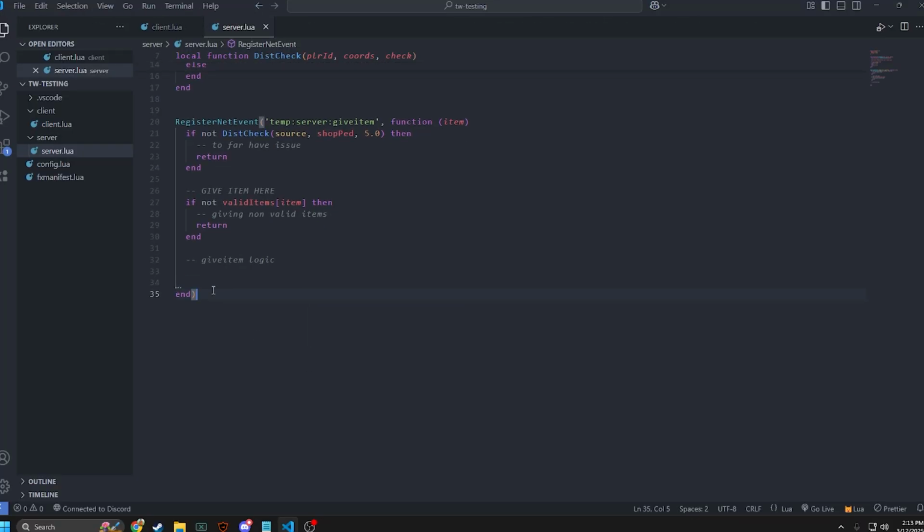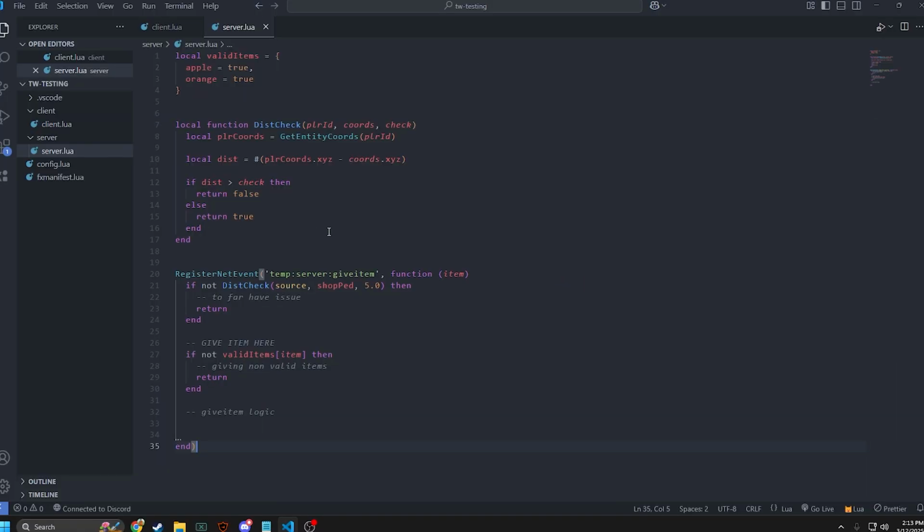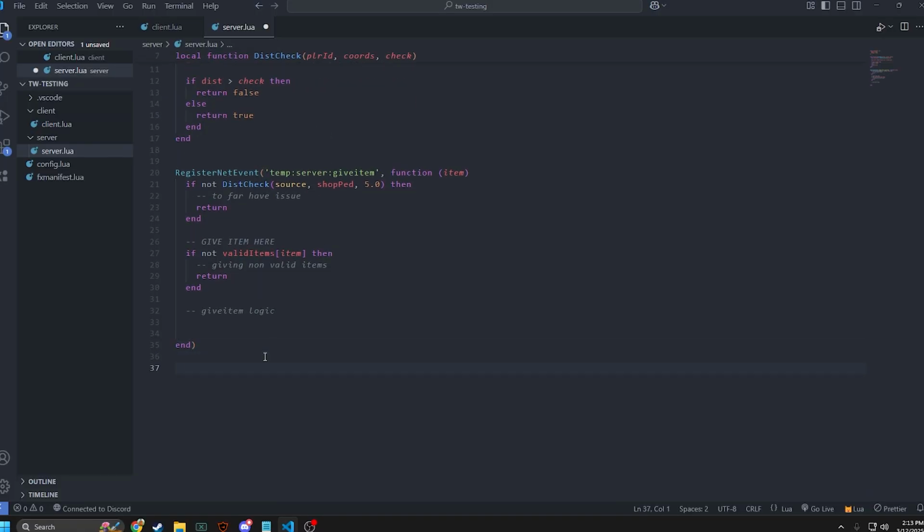All right, so the next thing I recommend, number 2, is clamping your give amounts and using callbacks. So that is my top 2 favorite things to do. So we're going to do lib.callback.register, and then you have your name. I'm actually going to copy this down, and we're not going to use this net event anymore, because oxlib callbacks are nice because they have built-in cooldowns. So do item and amounts.